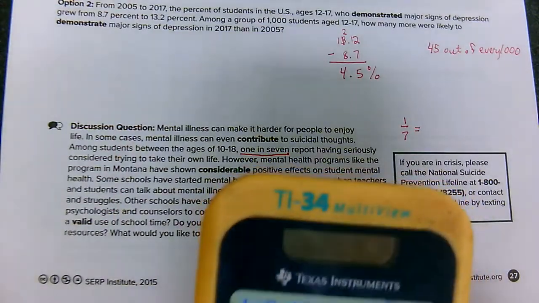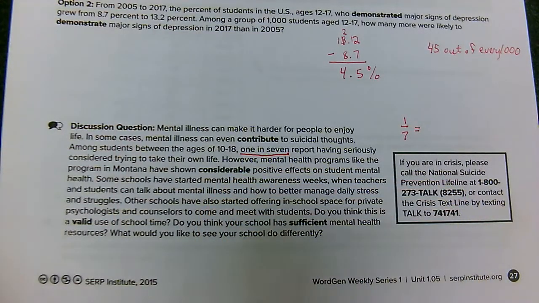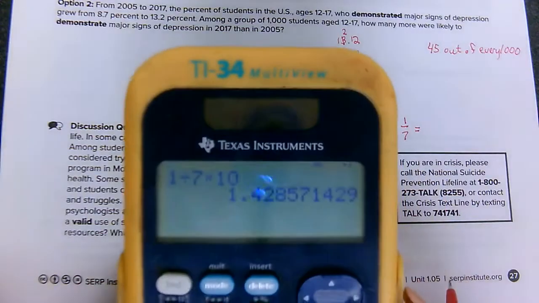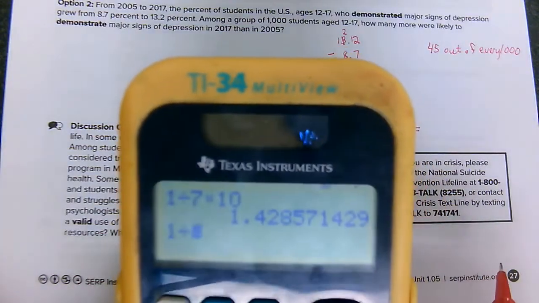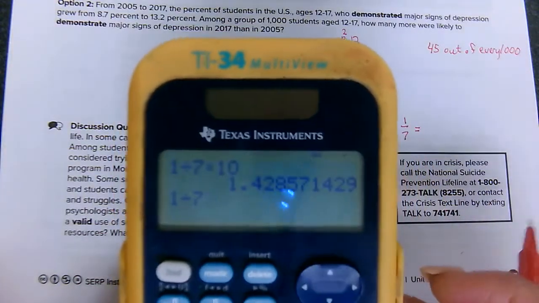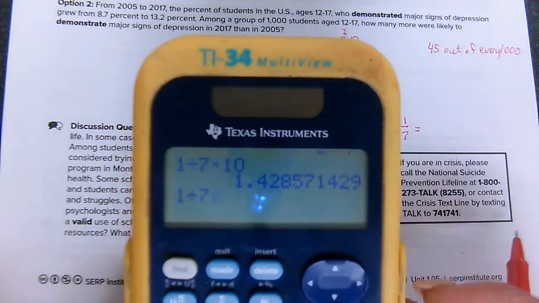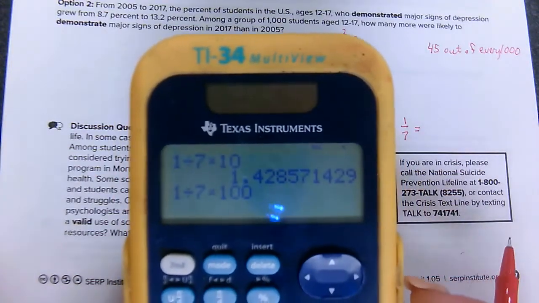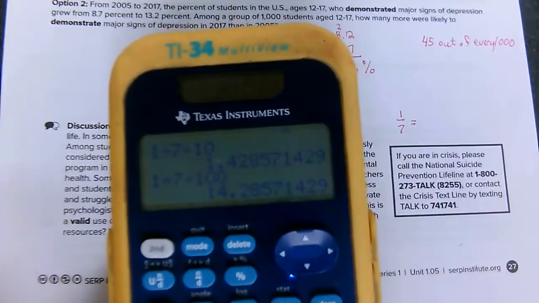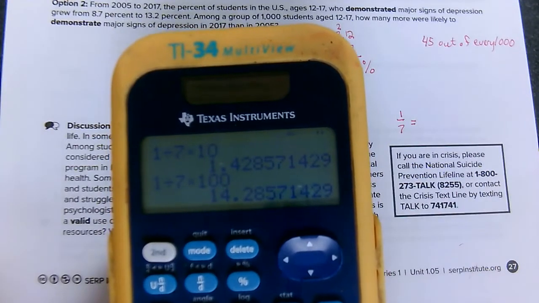Oops. 1 divided by 7 times 100 is what it should say. Knew that looked wrong. Times 100. So look at that. See that number?